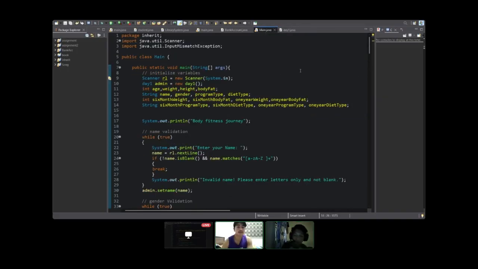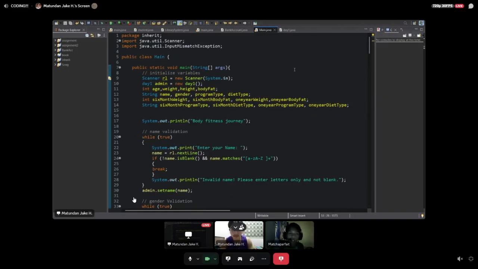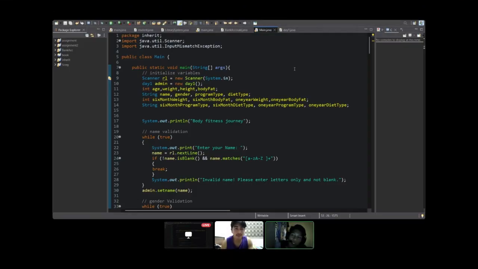And now, for the last part, an insight about our program, like challenges. The challenges that we have faced. Mr. Matundan, what did we face while coding?